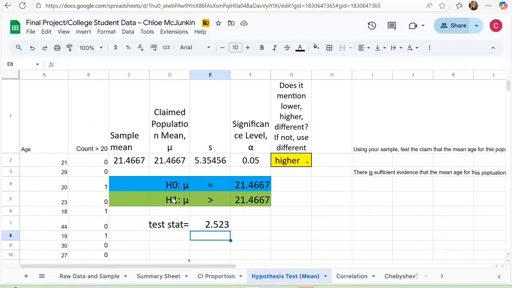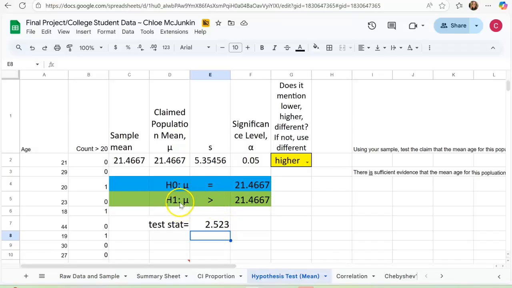For the hypothesis testing, this is the null hypothesis mean, which is equal to 21.4667. So the average value for the population is this. This is just the default assumption that we started with.